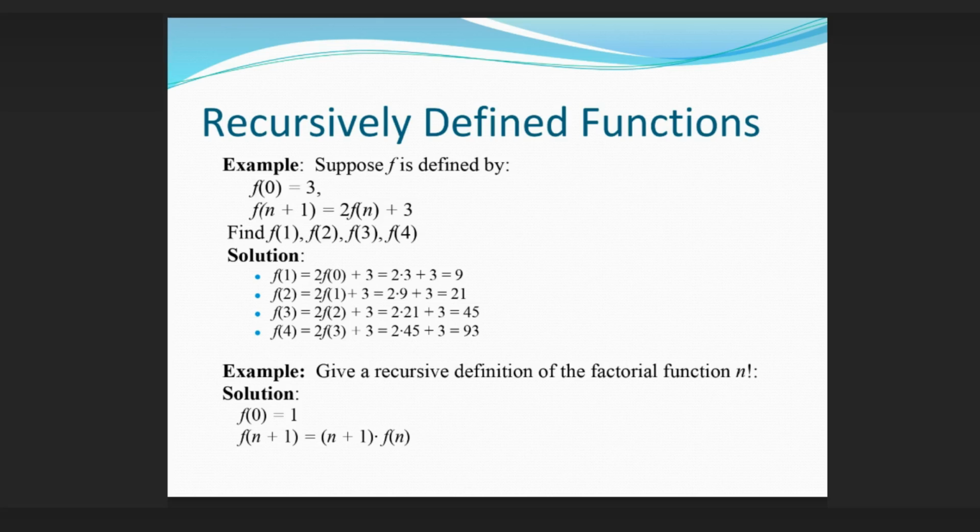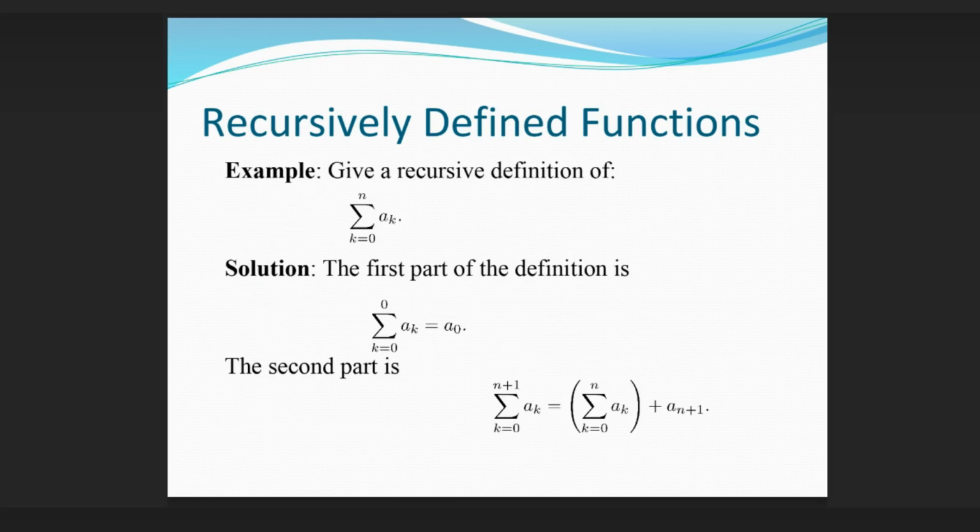Example: Give a recursive definition of the factorial function n!. Solution: f(0) = 1, f(n+1) = (n+1)·f(n). Recursively defined functions. Example: Give a recursive definition of the sum. Solution: The first part of the definition is the basis step, the second part is the recursive step.